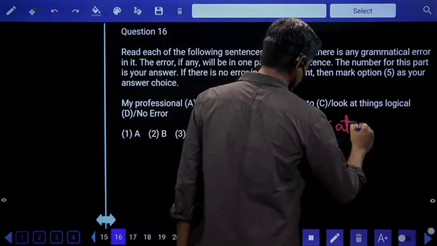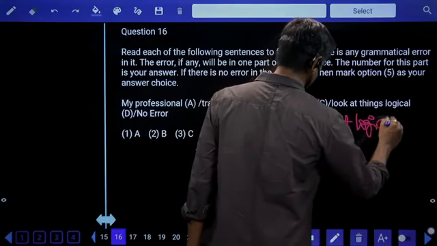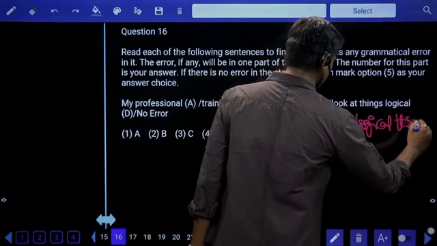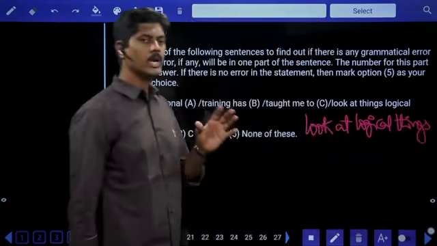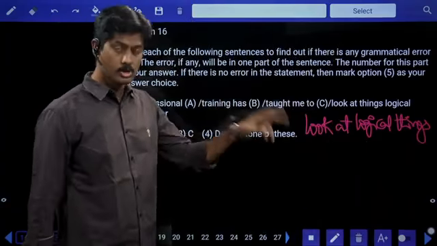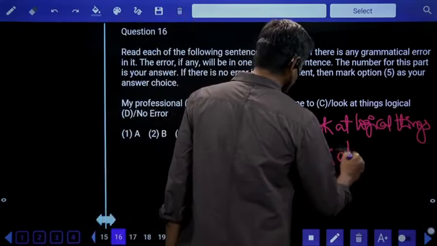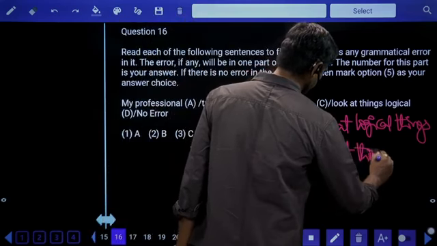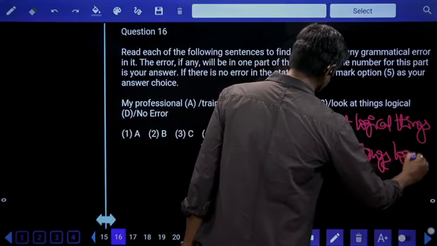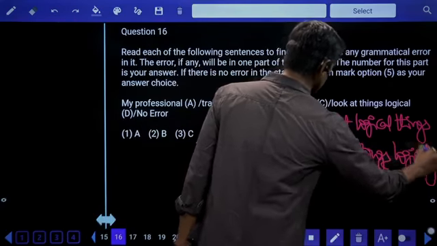Look at logical things. Look at imaginary things. Look at practical things. It should be like this. Or look at things logically. Which one is more suitable here?